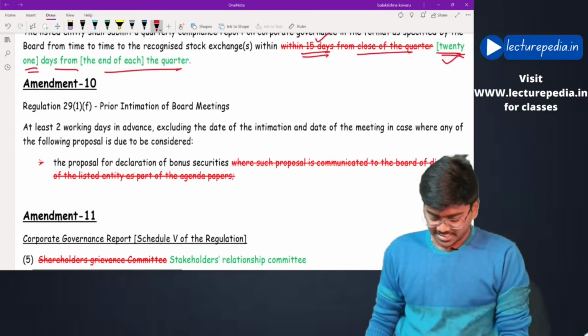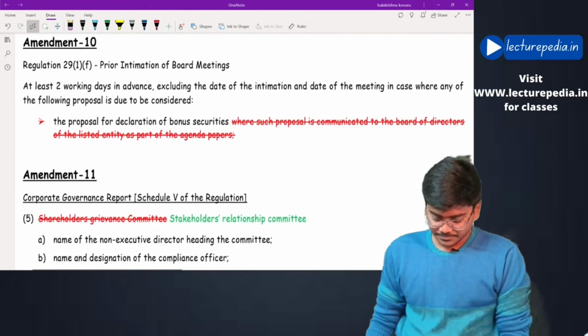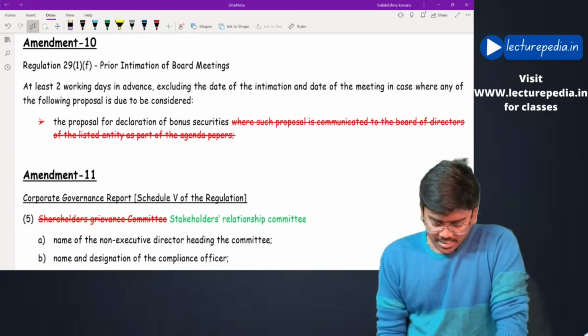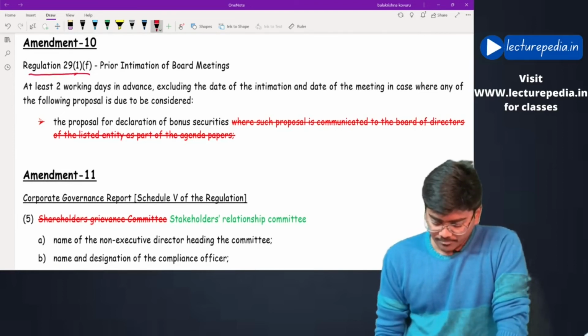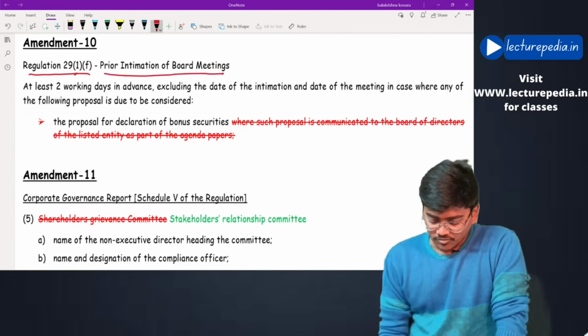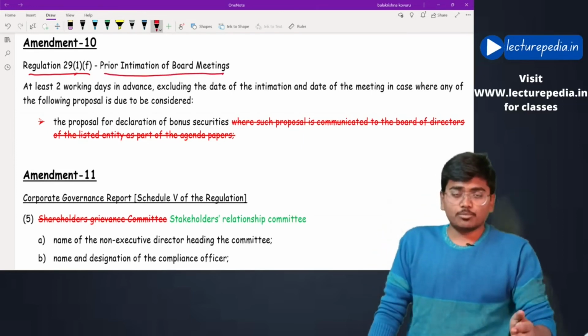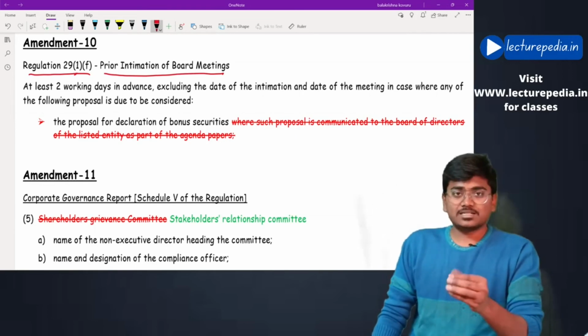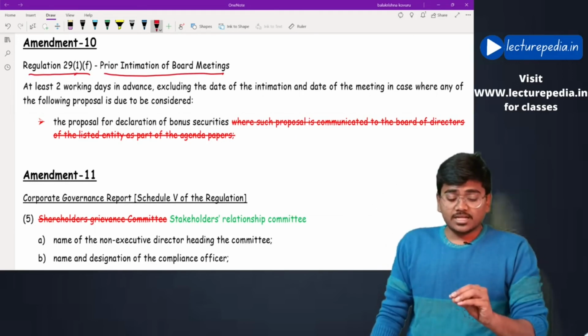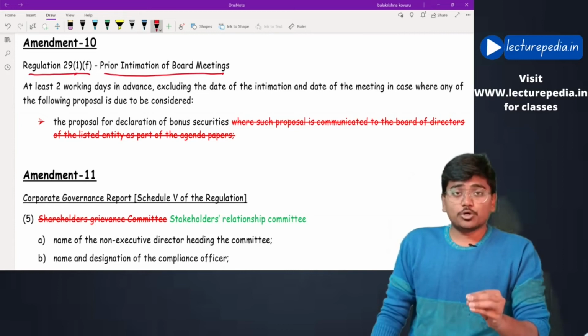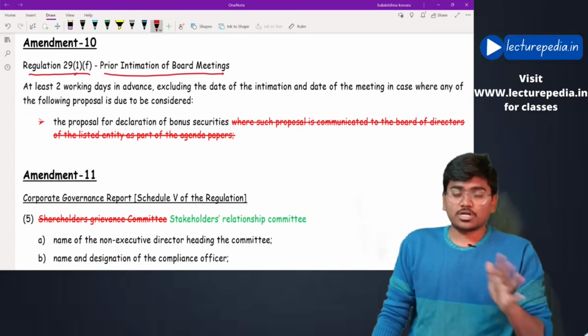Okay, next, regulation 29 subregulation 1, prior intimation of board meetings. See, if in a board meeting you are discussing certain matters, then prior intimation of such board meeting must be given to the stock exchange.